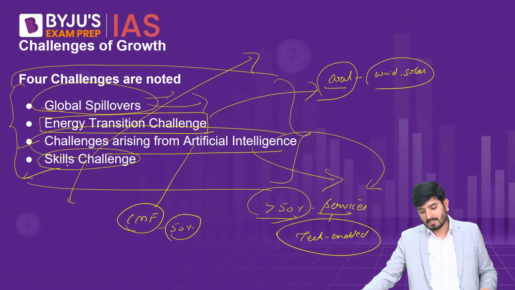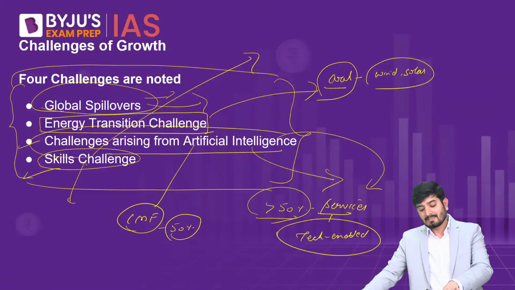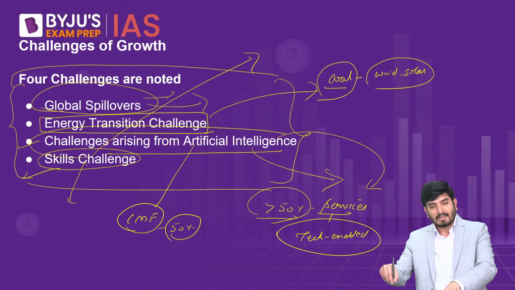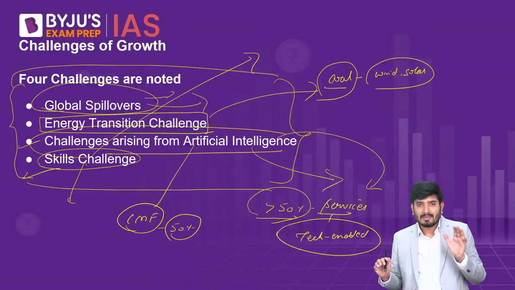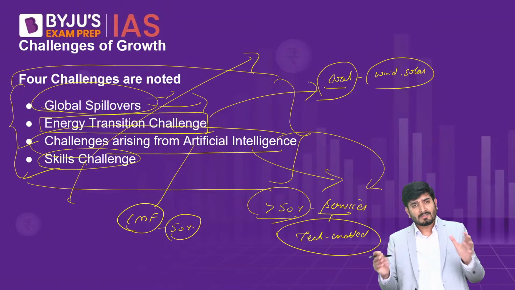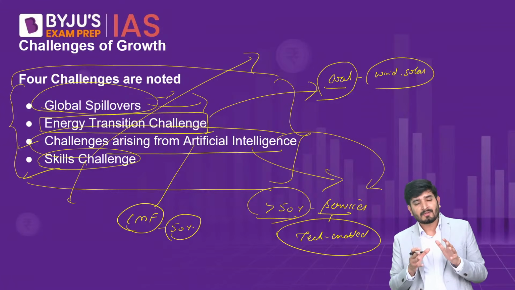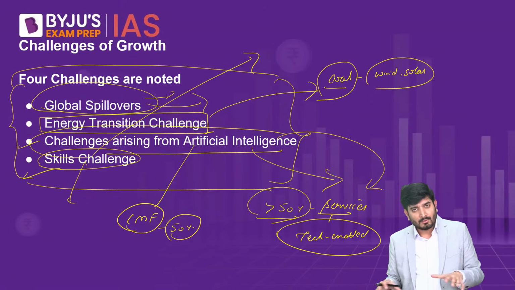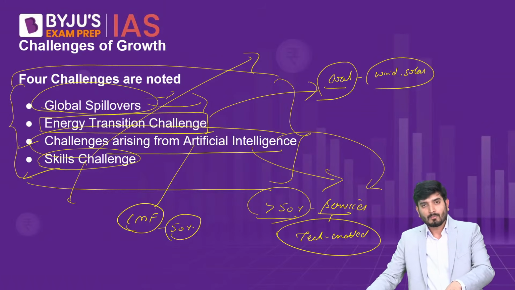So 4 challenges are mentioned here. Global spillover, which can pose danger to our economic growth and economic development in the coming decade. Energy transition challenge, challenges arising from artificial intelligence, and then skills challenge. So these are the challenges which are noted. If you see this kind of discussion, whatever we are doing here, and if you look into the present budget which was presented yesterday, then you'll see there is a great amount of convergence in the themes which are discussed in the budget, or presented by the finance minister in the budget, with respect to this particular document. So there's a great kind of convergence that is going on between both of them.